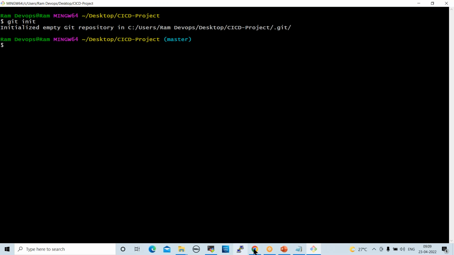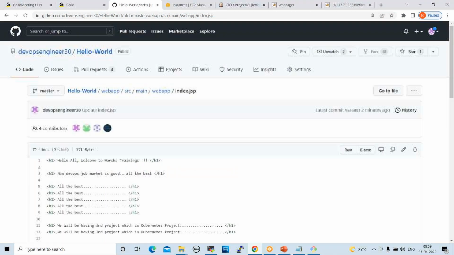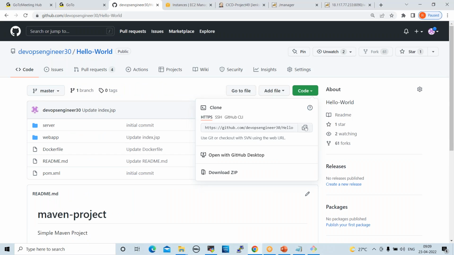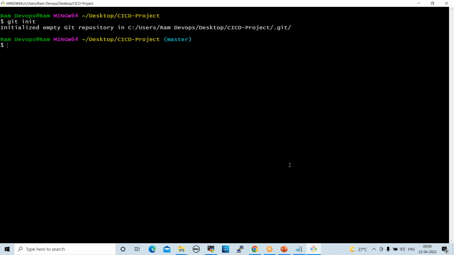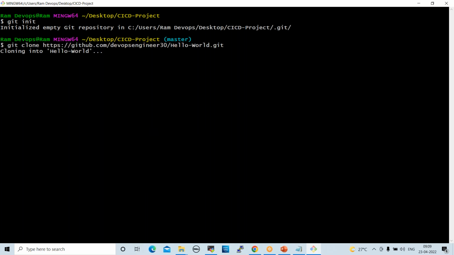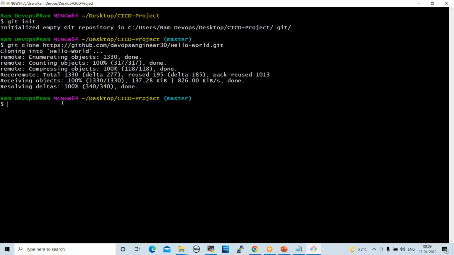Right. Now I want to clone this repository into my local. Just copy this URL. Here, git clone is the command. Git clone, repository name, paste here. Enter. Now this is cloned.